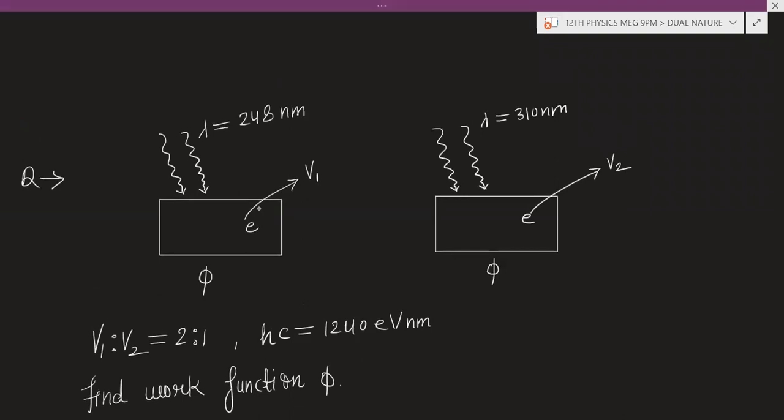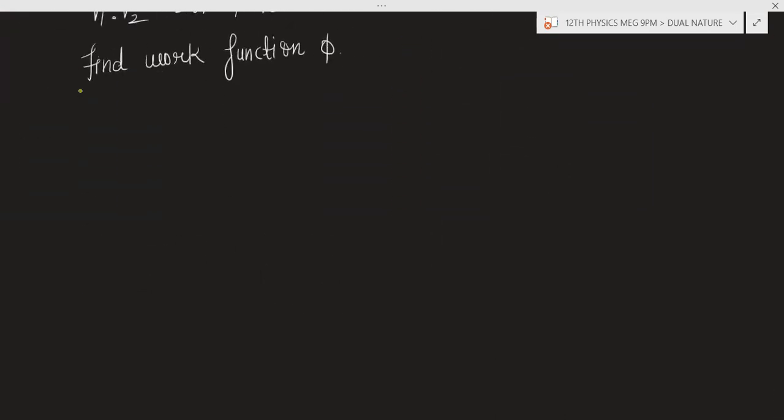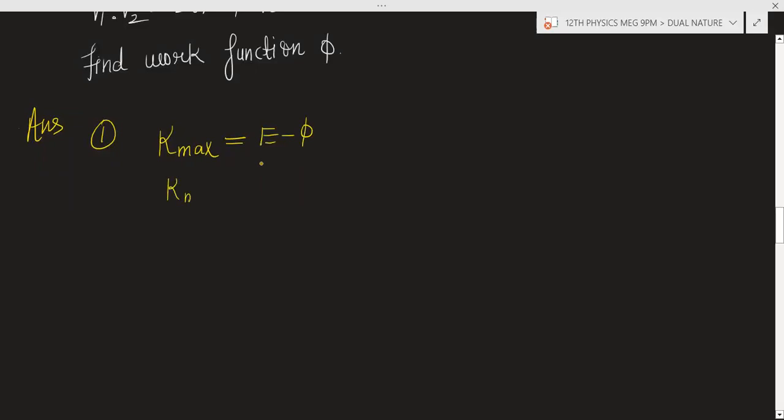So I am assuming this is case number 1, and this is case number 2. In case number 1, apply Einstein's photoelectric equation. Maximum kinetic energy of the ejected electron is equal to E minus phi.